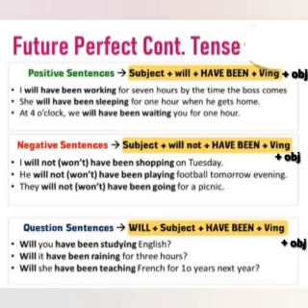Yes. Question form, we have will plus subject plus have plus been plus V1 plus ing plus object. Like for example, will you have been studying English? So will is again from the syntax, you is your subject, have been is again your syntax, studying is V1 plus ing form, and object is English.